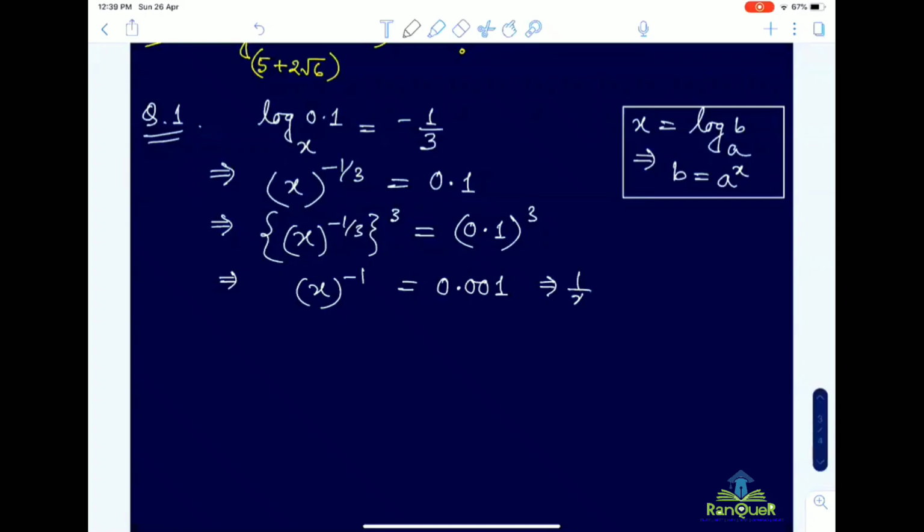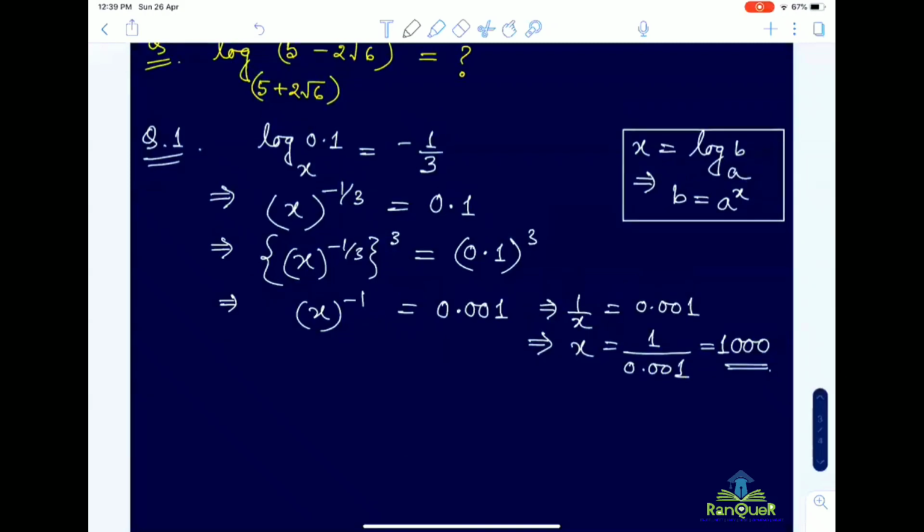Accordingly, x will be equal to 1 by 0.001, which means 1000. Any question here? Who asked this question? Prithviraj, clear? Yes, sir. Okay.